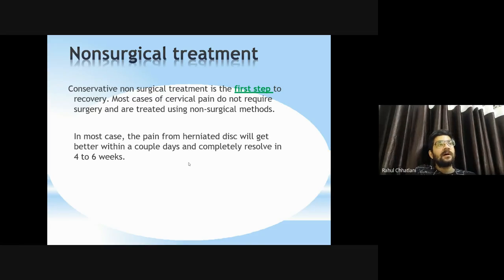So conservative, non-surgical treatment is the first step to recovery. Most cases of cervical pain do not require surgery and are most treated using non-surgical methods. In most cases, pain from herniated disc will get better within a couple of days and completely resolve in 4 to 6 weeks. જ્યારે પણ medication and physical therapy, if these both are done together at a point, it will help relieve the symptoms much more better way compared to others.